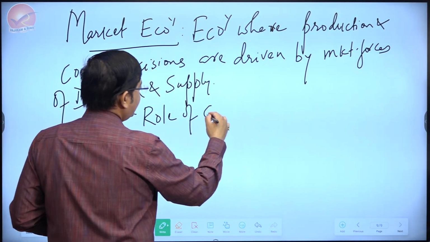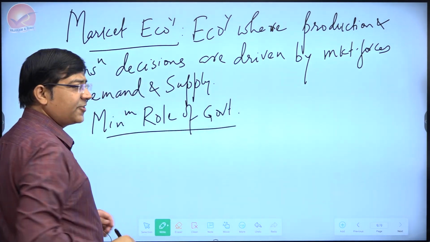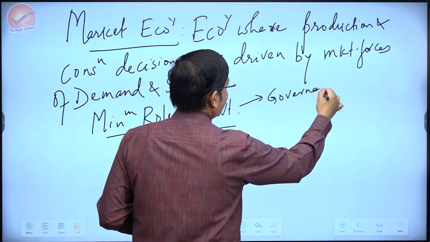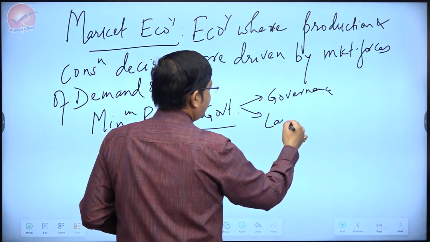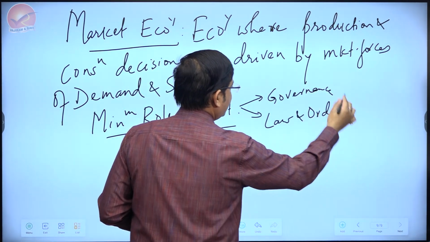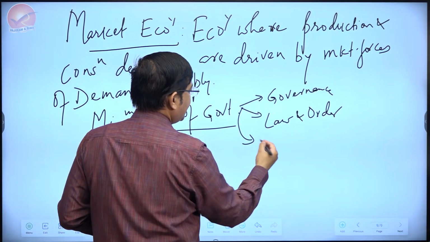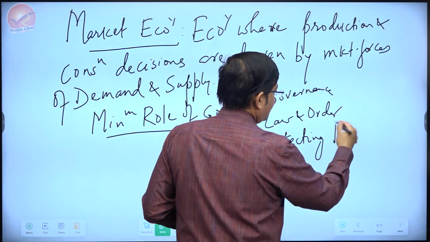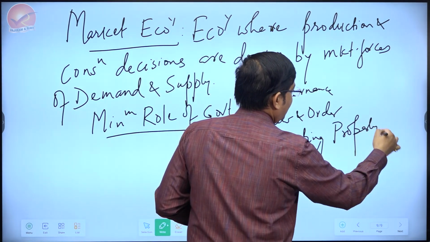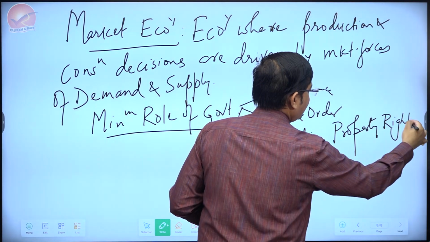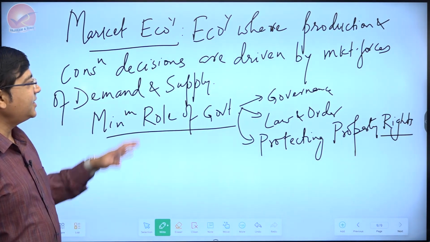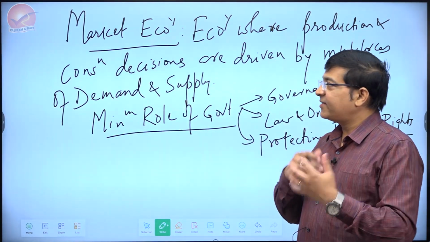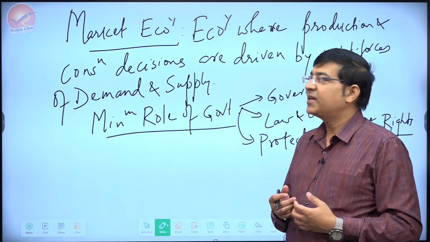The role of government in such an economy is as little as possible. Typically, the role of government is restricted to governance, maintaining law and order, and similar things. For example, protecting property rights, etc. Other than that, everything is under the private sector, because the demand-supply driven decisions are possible only when the private sector is allowed to operate in a free manner.